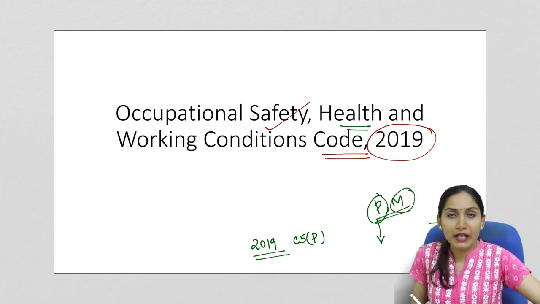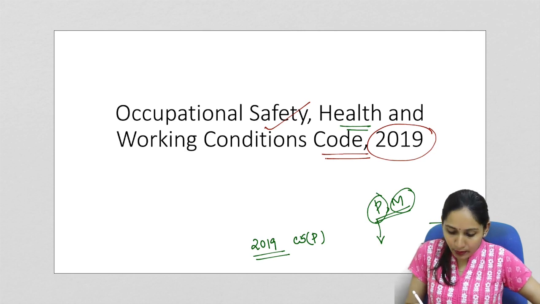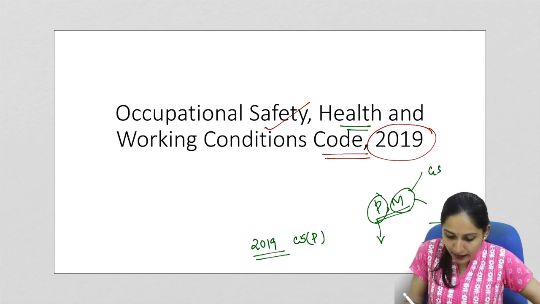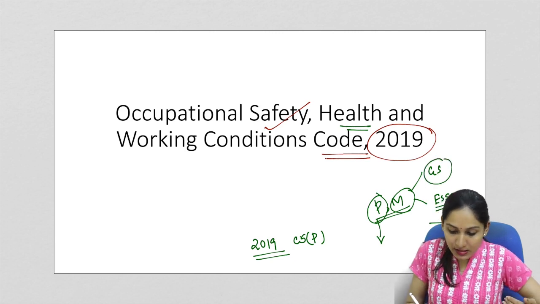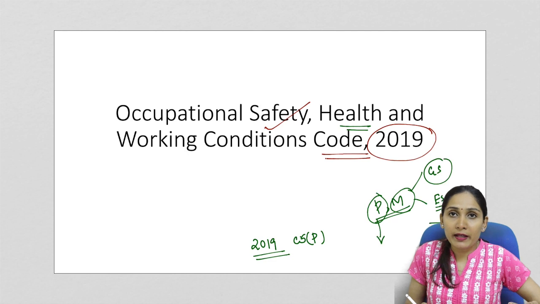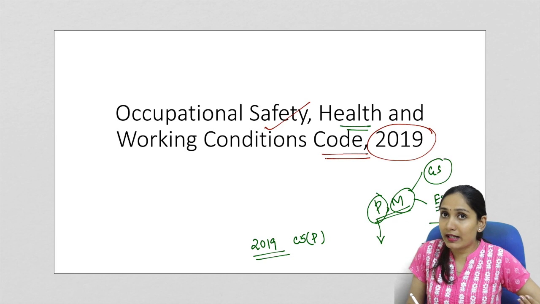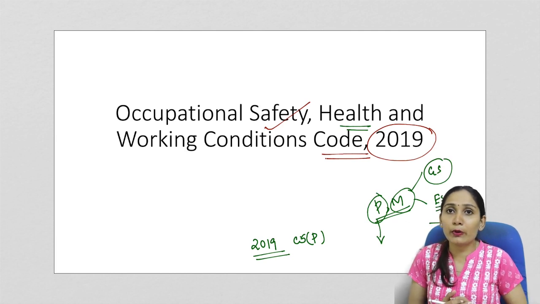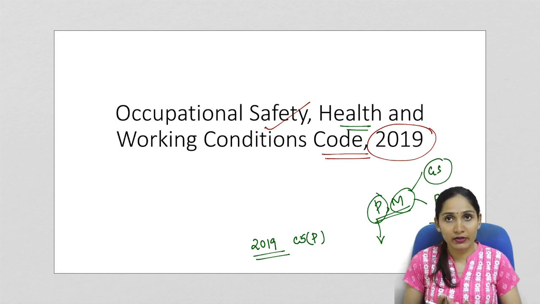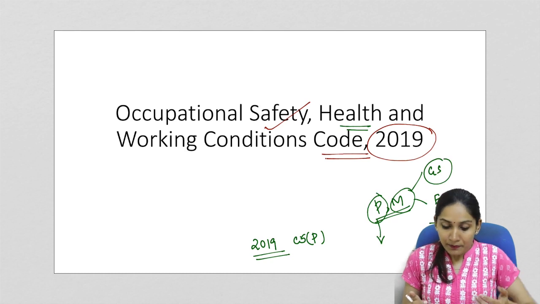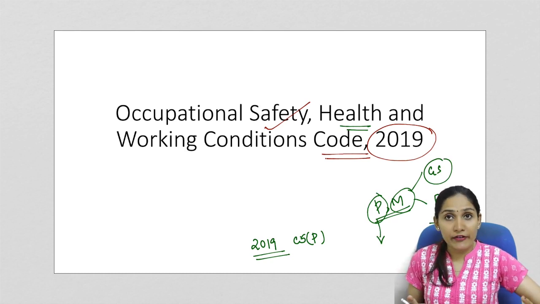Now, from your mains perspective, this is again important in both your GS paper as well as in your essay paper. First, let us talk about the GS paper. In your GS paper, this is an important topic because UPSC can ask you questions about the recommendations of the government or any committees or the guidelines given by the government in order to ensure the safety and security of the workers in the industry or regarding the welfare of the workers. Such type of questions are expected.